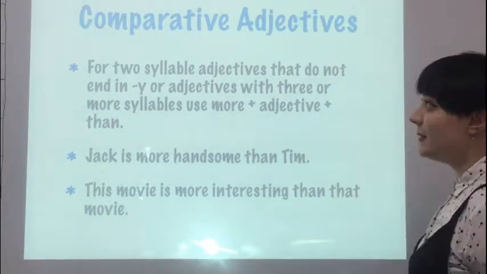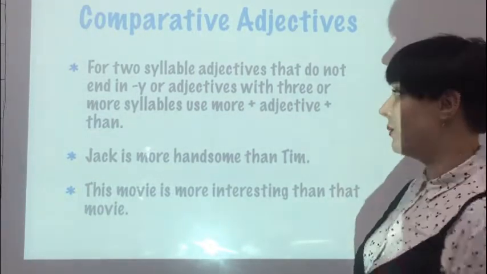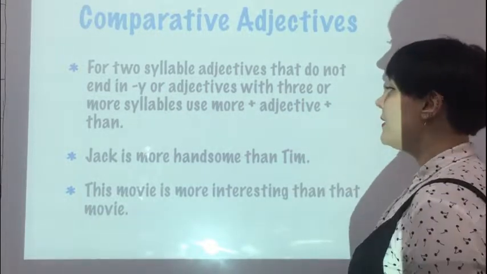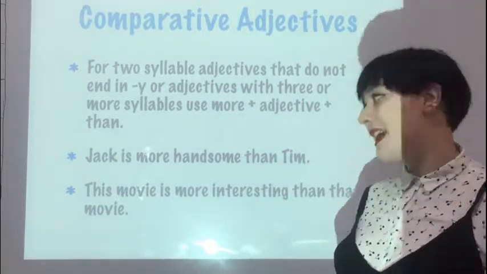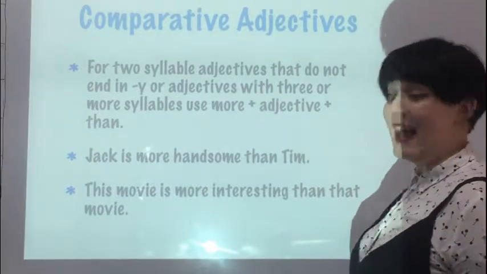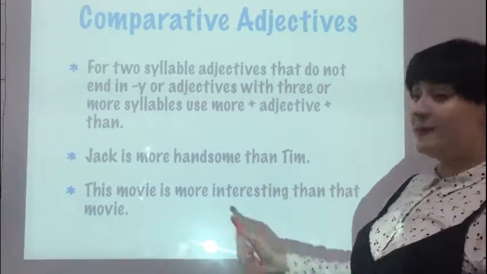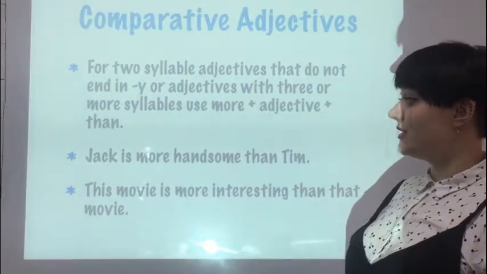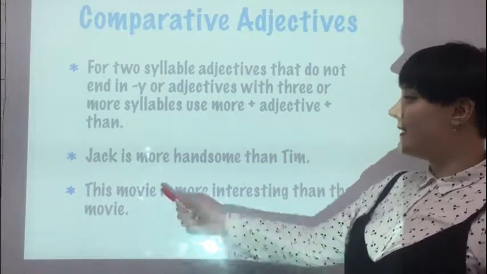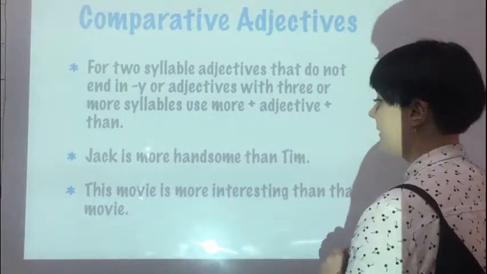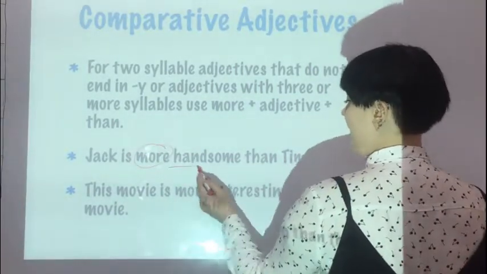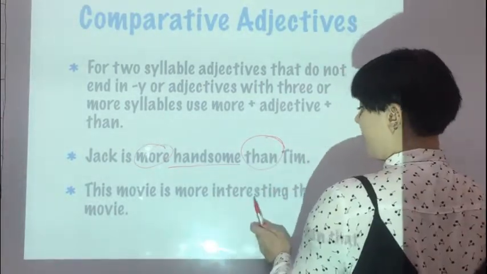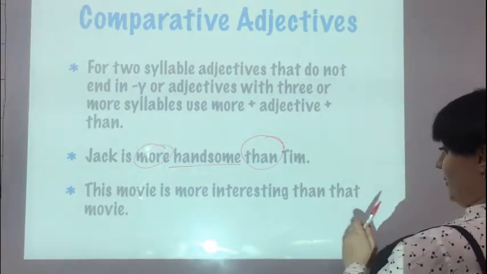Then, for two-syllable adjectives that do not end in y, or adjectives with three or more syllables, use more plus adjective plus than. So Jack is more handsome than Tim. Handsome does not end in y. It's still a two-syllable adjective, but it doesn't end with y, so we add more. Leave the adjective as it is plus than. Then the movie is more interesting than that movie.